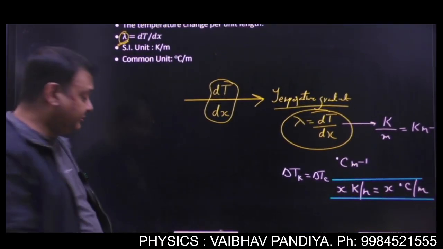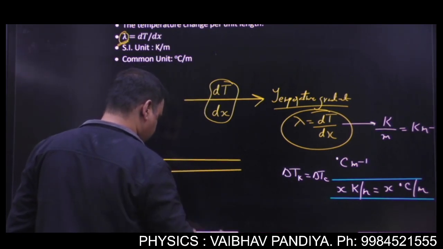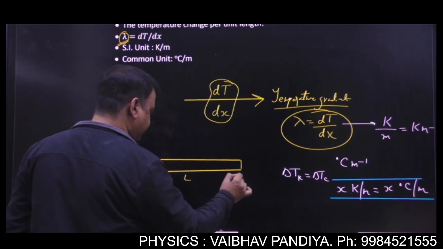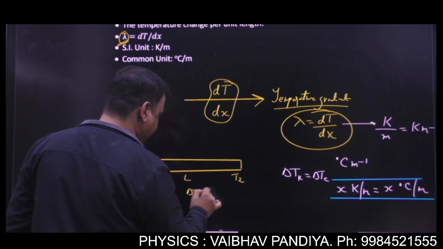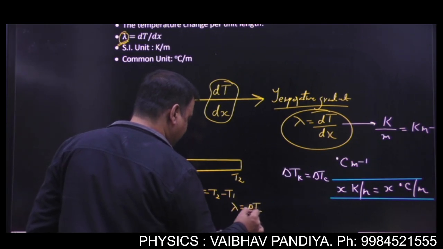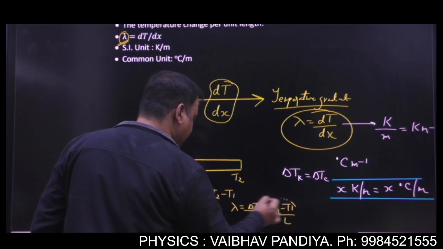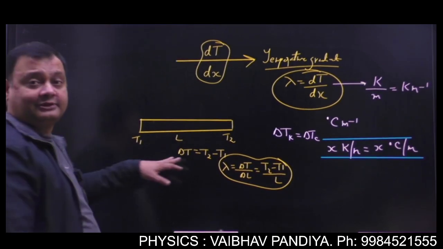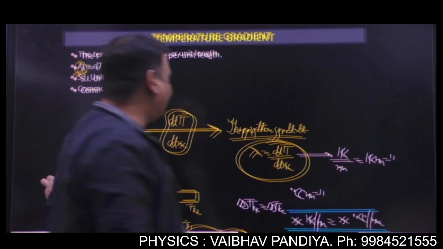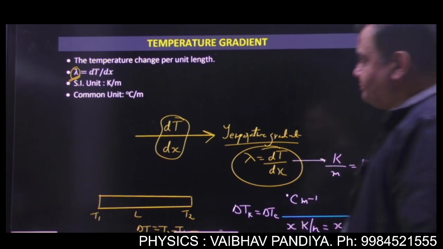Okay, this is the infinitesimal change. If suppose you have a rod of length L and there is a temperature T1 at one end and a temperature T2 at the other. So delta T will be T2 minus T1. So your temperature gradient will be delta T by delta L, so we'll get T2 minus T1 by L. So instead of infinitesimal, you can also take the finite amount when some interval or finite changes are given. Got it? So this is all about your temperature gradient, the change in temperature per unit length.